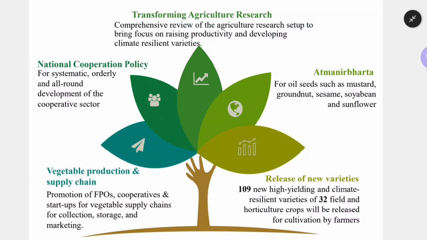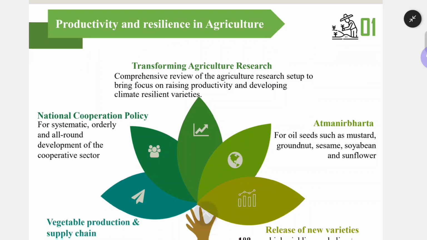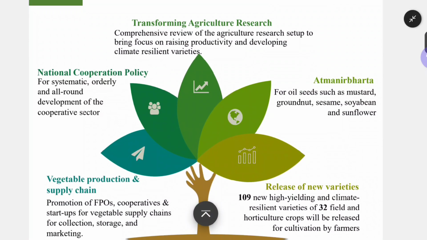So here, in this particular area of the agriculture sector, the government has these kinds of priorities for Viksit Bharat. The first priority here is productivity measures, and we have to improve resilience in agriculture. How can we improve productivity? The first and foremost thing you can see is the release of new varieties.